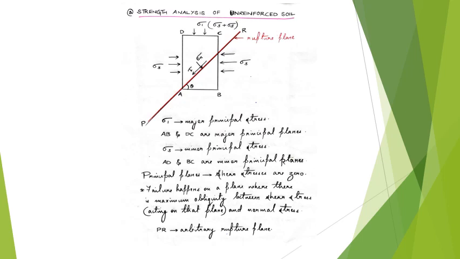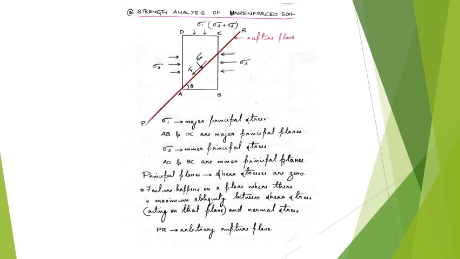And here the stresses to be found out are sigma n, that is normal stress, and tau, shear stress, acting on the rupture plane. And as you can see here, sigma 1 acts on DC and AB. So DC and AB are called major principal planes, and then BC and AD, on which sigma 3 acts, are called minor principal planes. They are called principal planes because, as you can see, there are only normal stresses and no shear stresses acting on these planes.